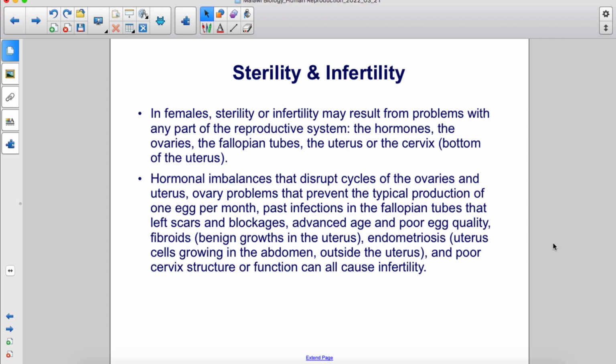In females, sterility or infertility may result from problems with any part of the reproductive system: the hormones, the ovaries, the fallopian tubes, the uterus, or the cervix. Hormonal imbalances that disrupt cycles of the ovaries and uterus, ovary problems that prevent the typical production of 1 egg per month, past infections in the fallopian tubes that left scars and blockages, advanced age and poor egg quality, fibroids or benign growths in the uterus, endometriosis or uterus cells growing in the abdomen outside the uterus, and poor cervix structure or function can all cause infertility.